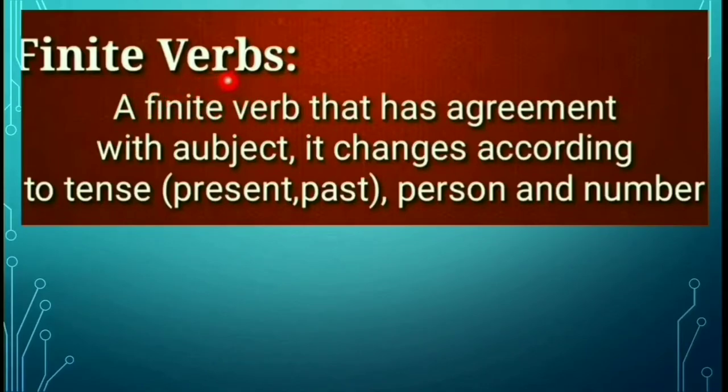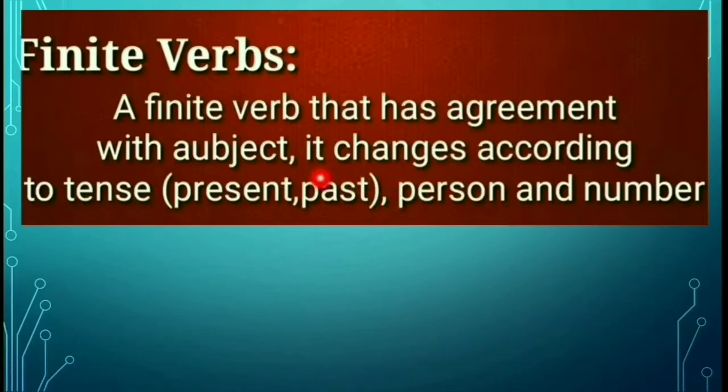What is a finite verb? A finite verb has agreement with the subject. Sorry for the spelling mistake. S-U-B-J-E-C-T, subject. It changes according to tense, person and number.